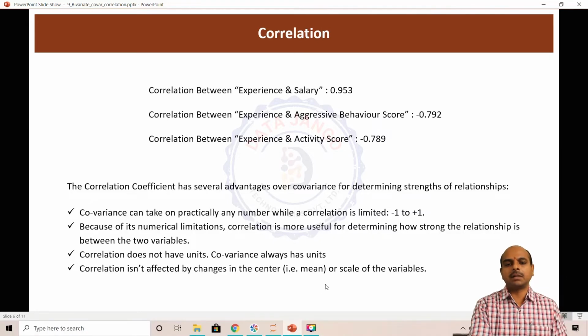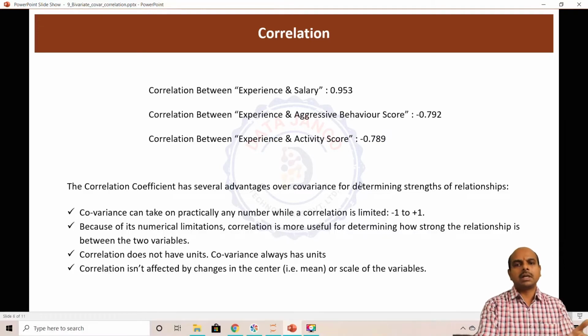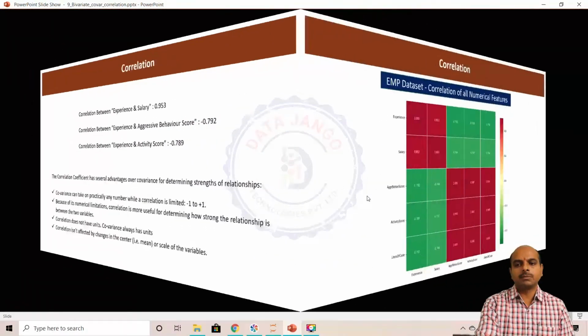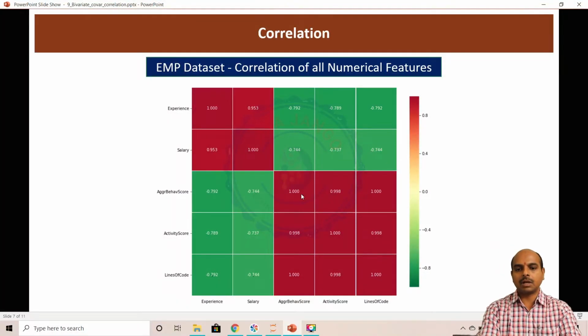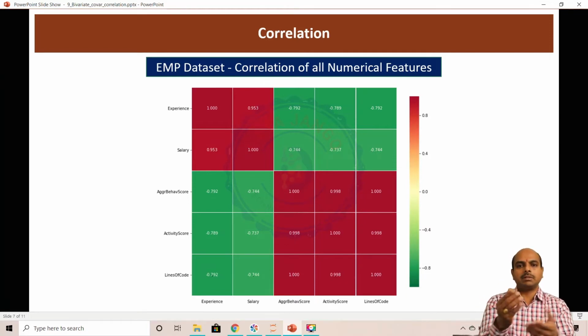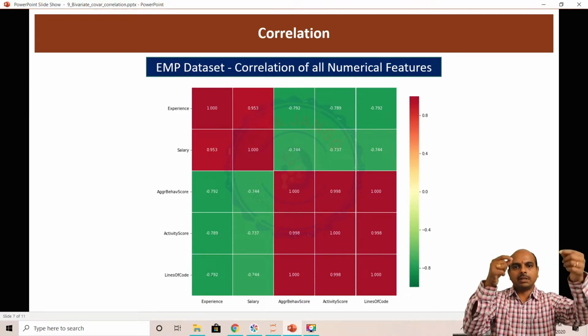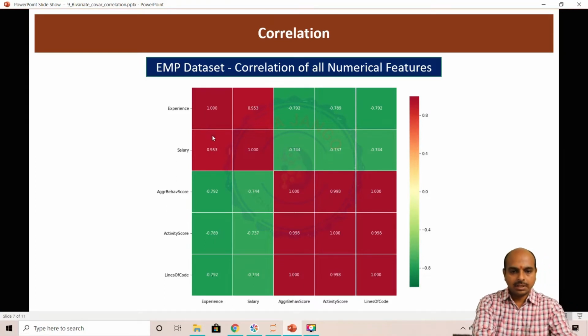Correlation isn't affected by center. Even if the mean changes, when you add more values or remove some values, correlation generally will not get affected. Okay, so if you look at the heat map for the correlation, you can clearly see that the diagonal values are all 1, because you are trying to calculate correlation between experience and experience, salary and salary, aggressive behavior and aggressive behavior. With the same column in itself, always the correlation is going to be 1, because the values strictly increase. Here 1, there 1, here 2, there 2, like that. So it is 1. This is also a symmetric matrix. See this? The lower triangular matrix values and upper triangular matrix values are the same.